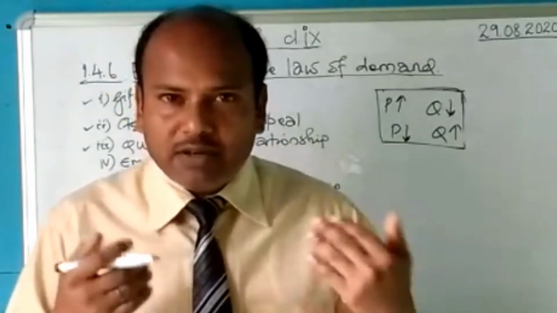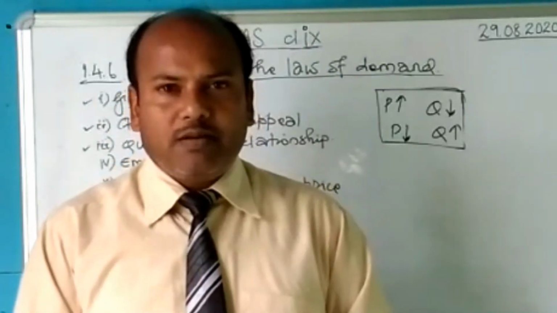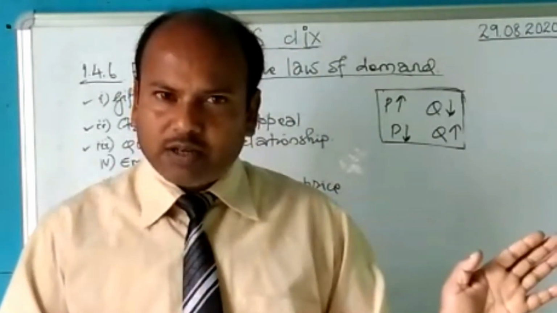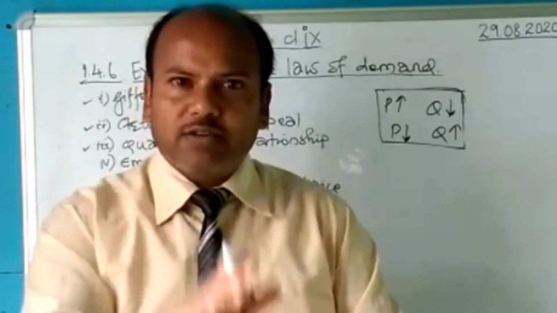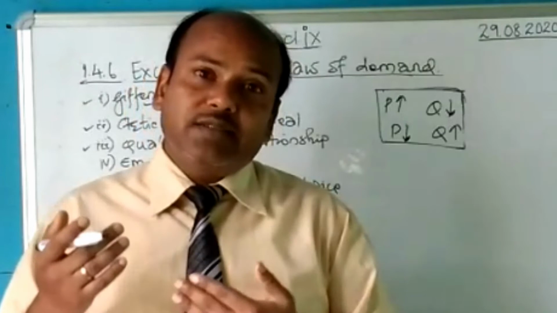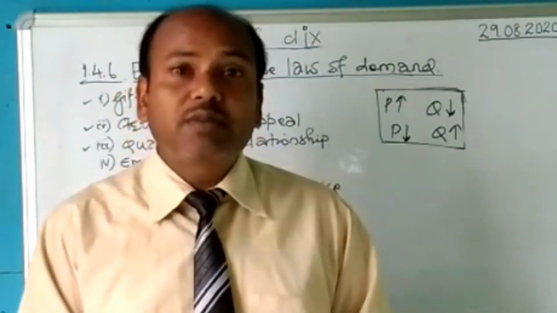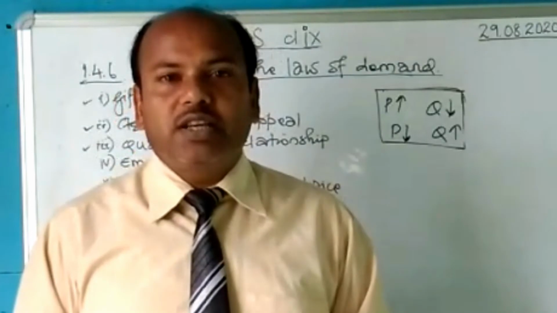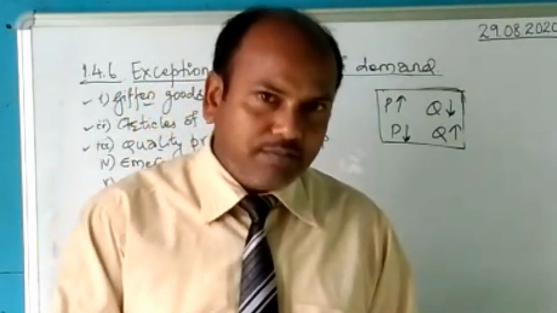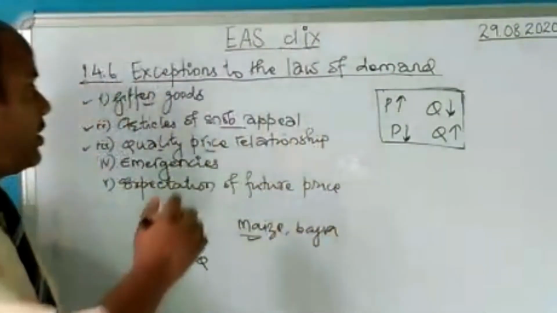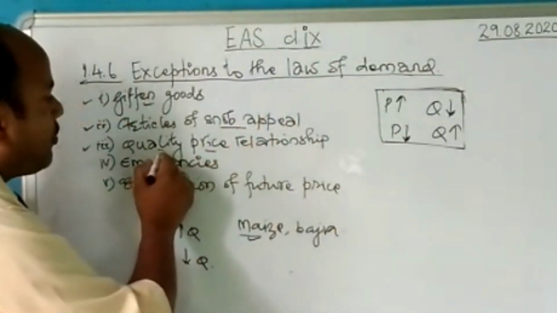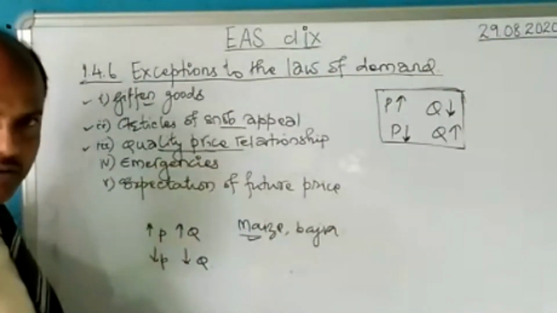So the quality we tend to decide because of the price. Same product, when we were told 400, we had a doubt that this is not a good product. But if the same product has a tag of 1000, you may have an opinion that this is good for me. So when the price increases, people tend to buy. But when the price falls, people tend to decline in their purchase, because they start considering it as a low quality product. Sometimes because of this concept also, there is a quality price relationship. This quality price relationship does not follow the law of demand.